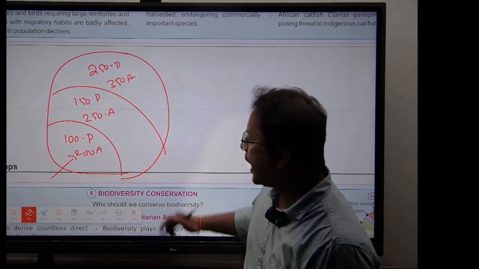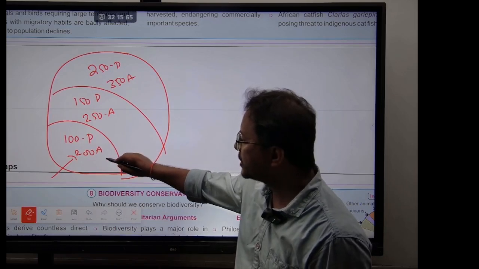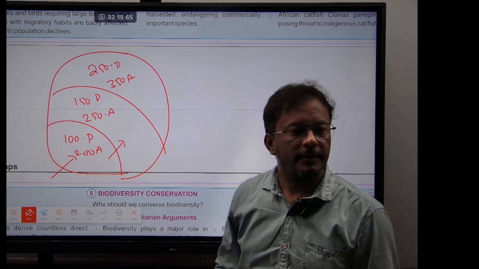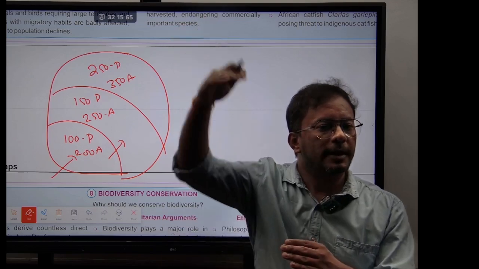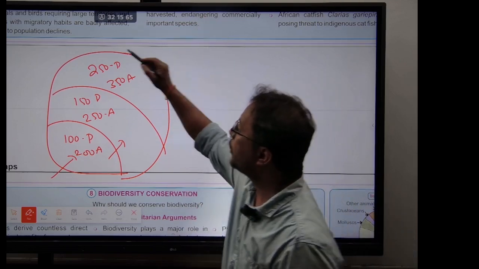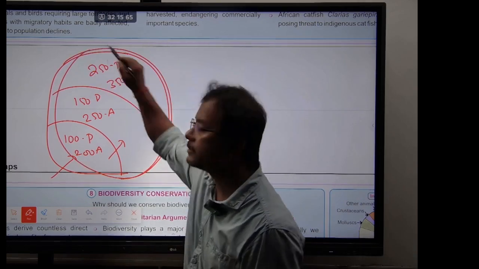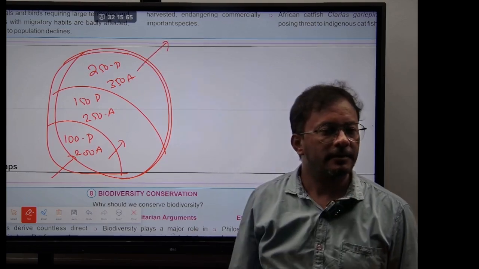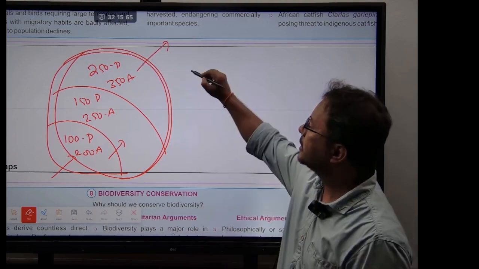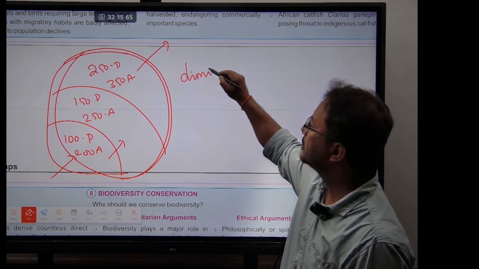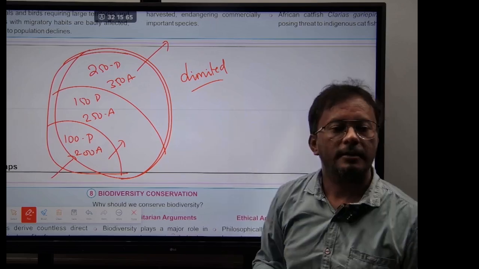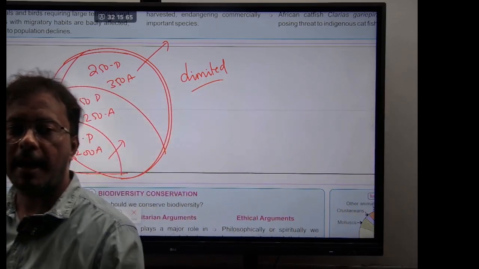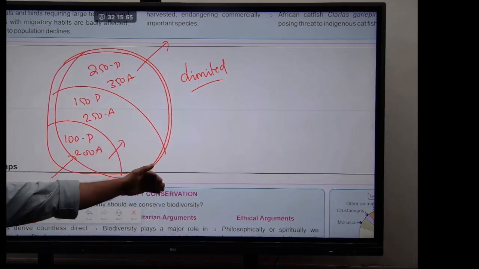That means as the area of the explored forest is increasing, the number of species is also increasing, but only up to a limit, because the forest has ended. Can you expect to find more species as the forest has ended? No. That means the species richness is always limited as the explored area increases.